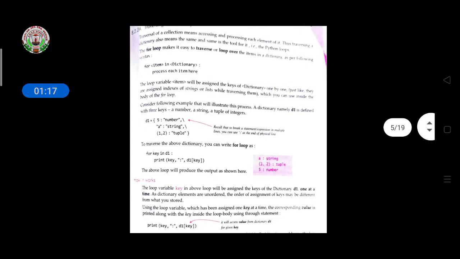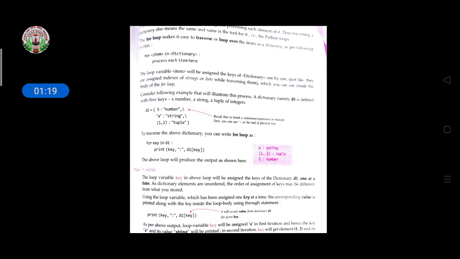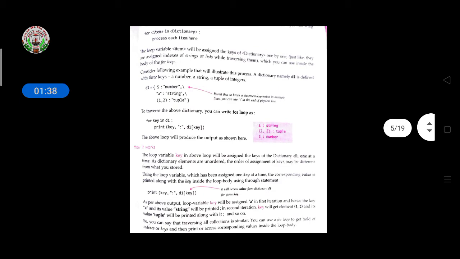Here it is given. Suppose we are taking a dictionary named d1 defined with three keys: a number, a string and a tuple of integers. So d1 equal to curly bracket 5 colon number, a colon string, and (1, 2) colon tuple. This one is the key and this one is the value, which means 5 is the key and number is the value here. If you are using multiple lines for an expression, recall the line continuation, we mark it by writing a backslash at the end of the line.